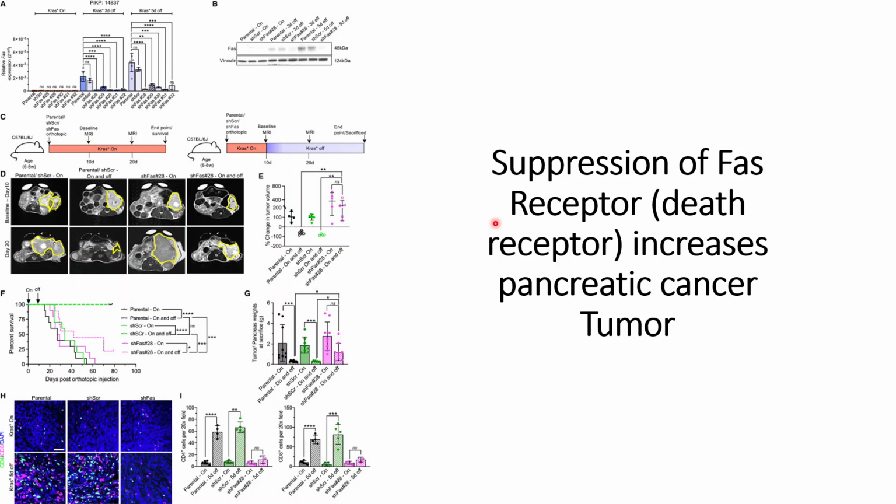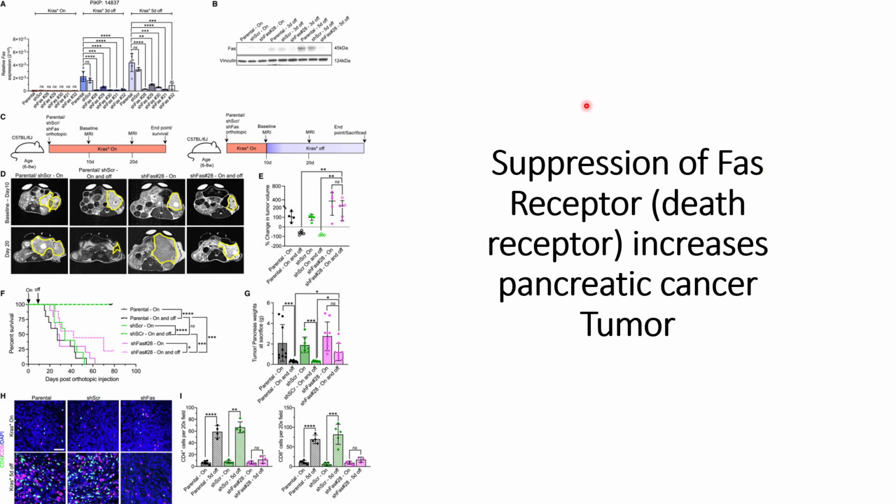In this video, we will continue our discussion about the relationship between KRAS mutations and FAS receptors on the pancreatic cancer cells. In our previous videos, we have discussed that when the KRAS mutations are reduced or eliminated, it leads to an increase in the FAS receptors on the pancreatic cancer cells, and then they can interact with the immune cells that can trigger apoptosis in the pancreatic cancer cells.